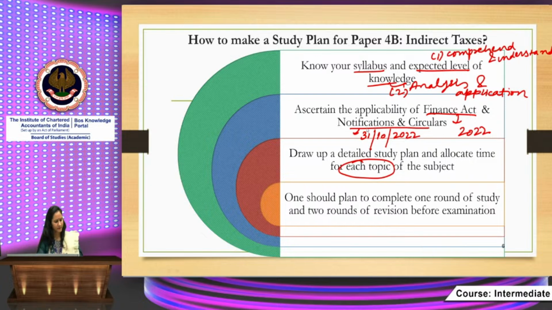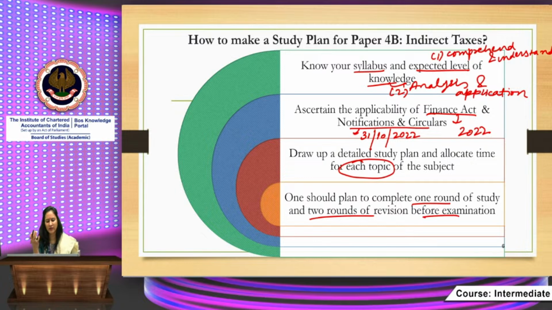Then one should plan to complete one round of study and 2 rounds of revision before examination. See, this is recommended, and it differs from student to student, because it depends upon your capabilities, your learning skills, how much you understand, how much you are able to retain.